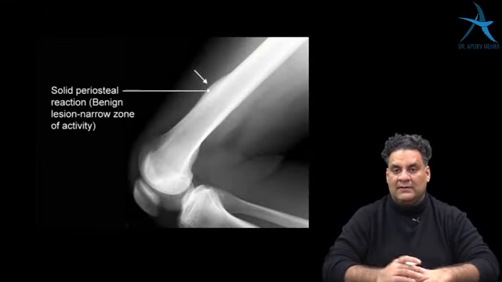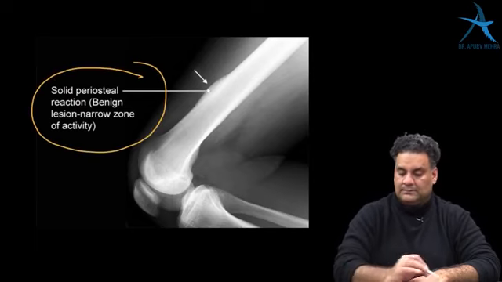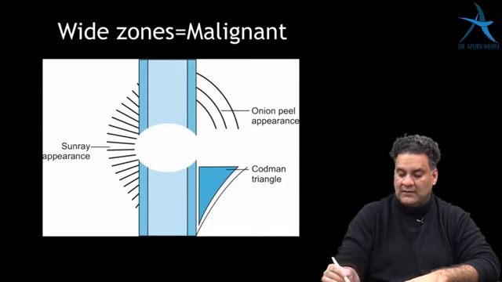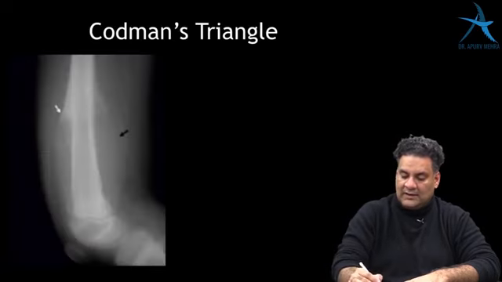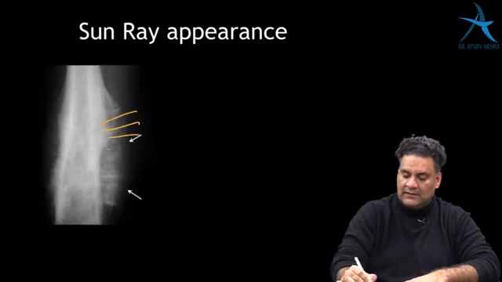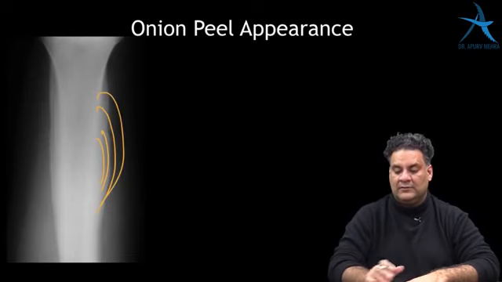Similarly, I am showing you some images of the periosteal reaction. Narrow zone, single lesion, solid periosteal reaction. Codman's triangle, example of white zone. Sun ray appearance, example of white zone. Onion peel appearance, usually seen in Ewing's, example of white zone.